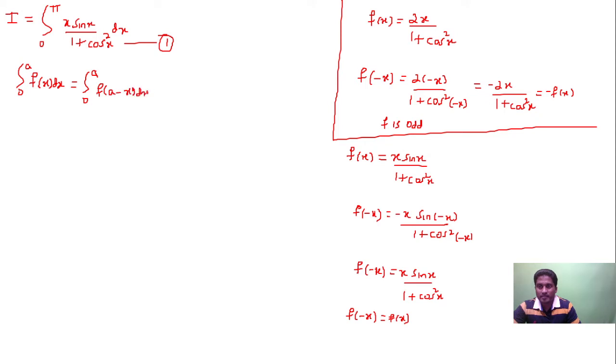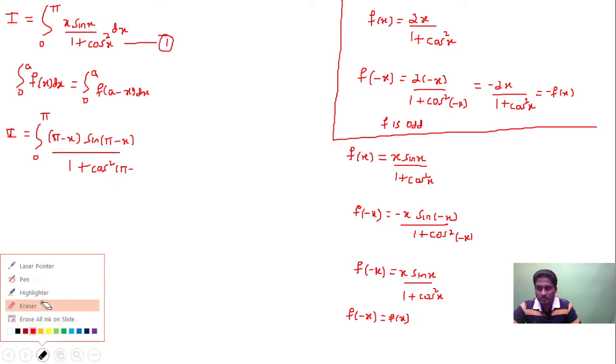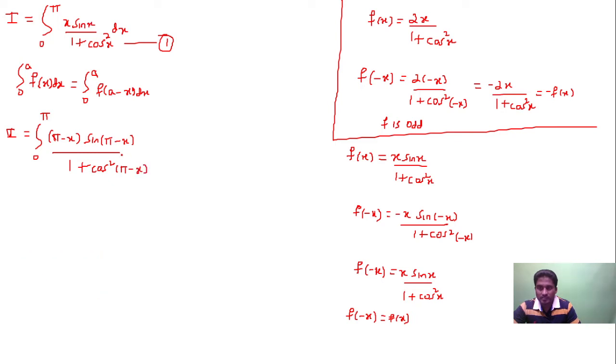If I use the King's property, you can write I is equal to integration 0 to pi, changing x to upper limit minus x, so this is pi minus x into sin of pi minus x upon 1 plus cos square of pi minus x, dx. So I is equal to integration 0 to pi of pi minus x.